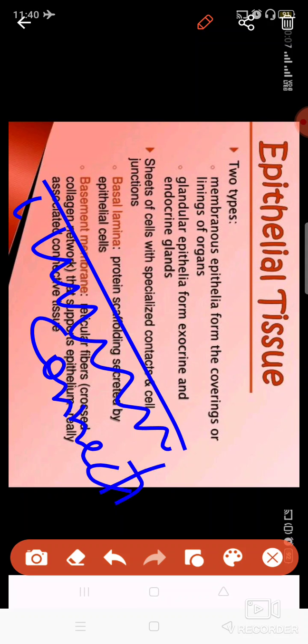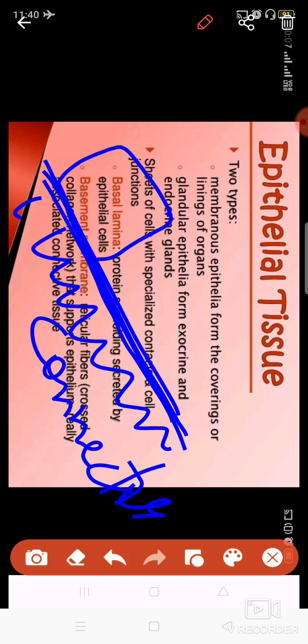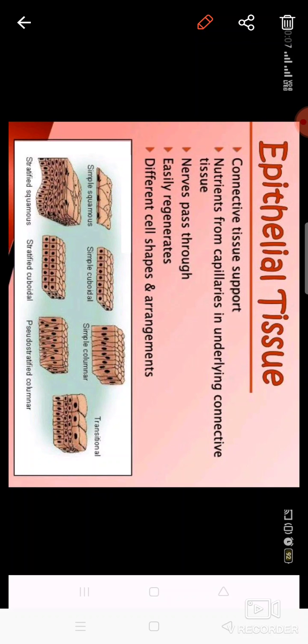On the connective tissue, there is some basal lamina, which is a protein, and on that these epithelial tissues are found resting. So this is the basement membrane, attached by basal lamina, and epithelial tissues rest upon that, connected to the connective tissues. So this is the epithelial tissue.